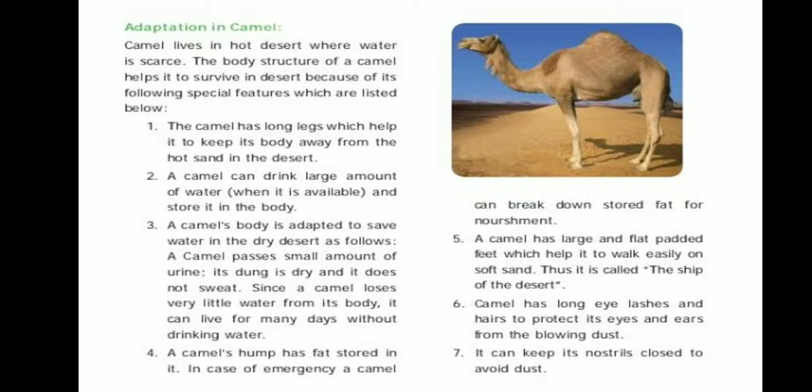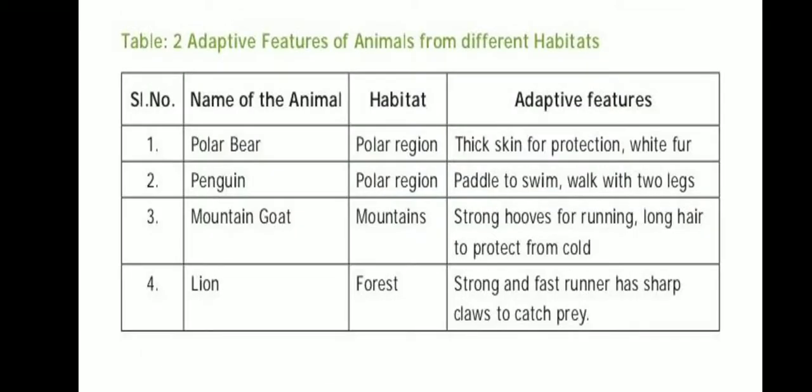Thus it is called the ship of the desert. Sixth point: the camel has long eyelashes to protect its eyes and ears from the blowing dust. Seventh point: it can keep its nostrils closed to avoid dust.